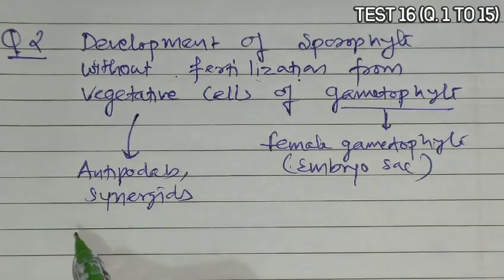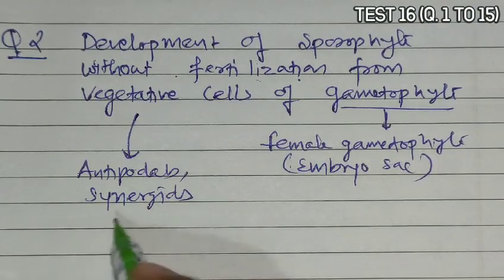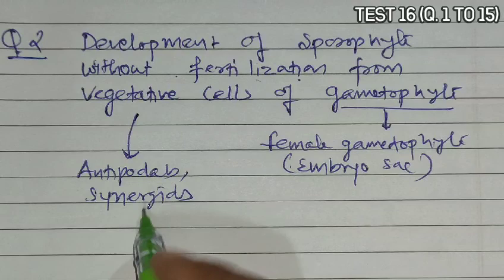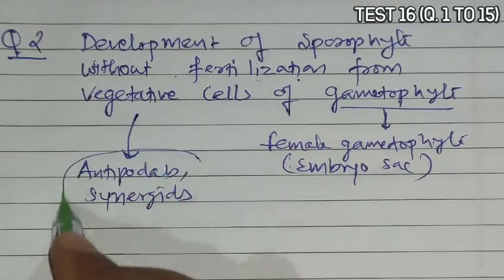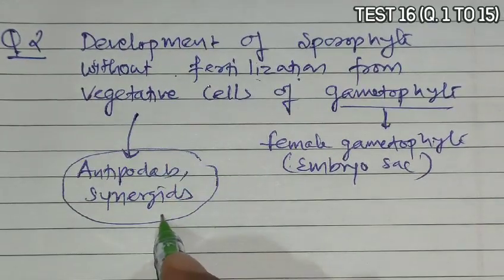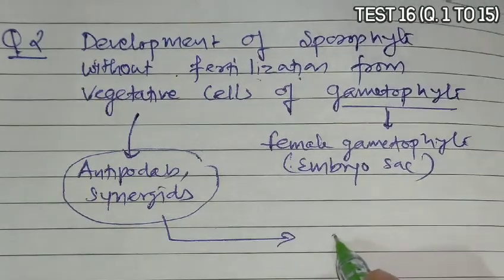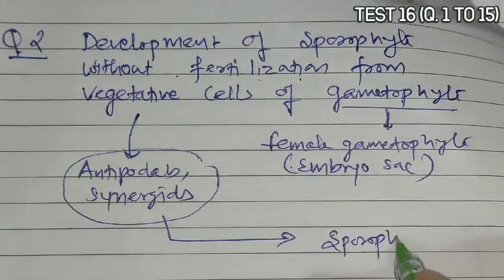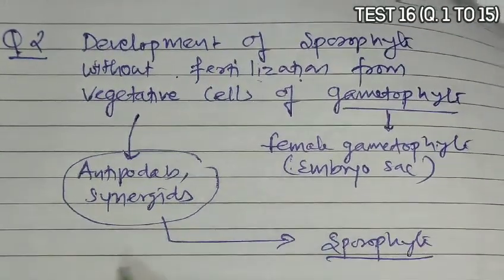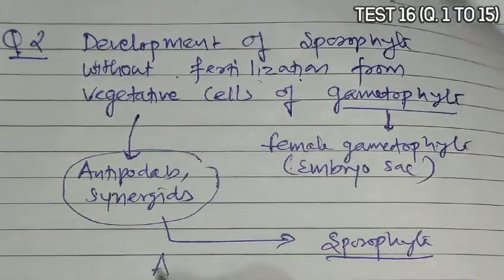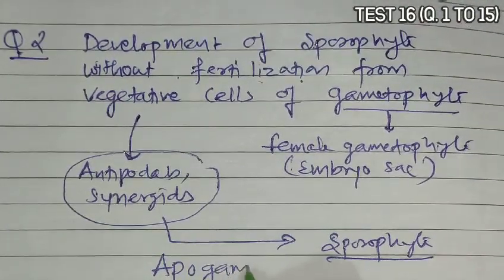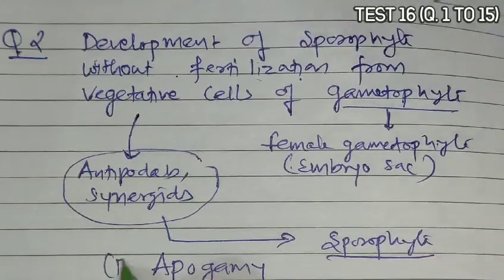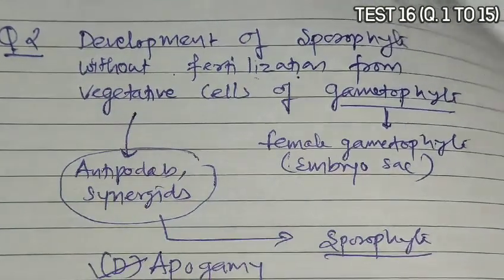So if an embryo or a sporophyte develops without fertilization from these vegetative cells, then this type of process is known as apogamy. So option B is the correct answer.